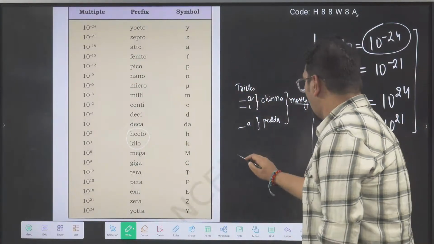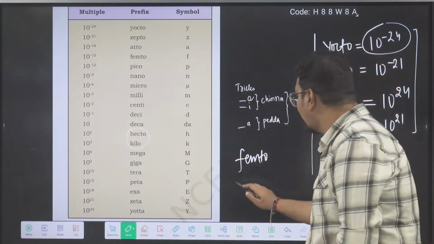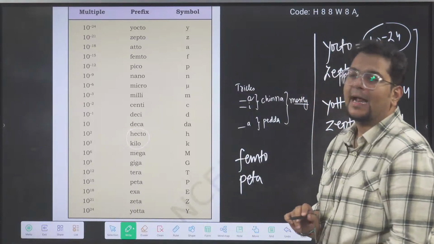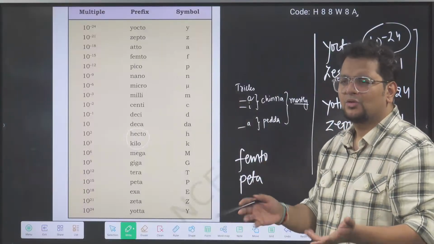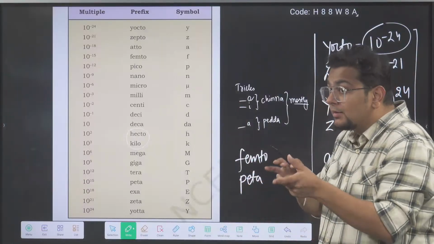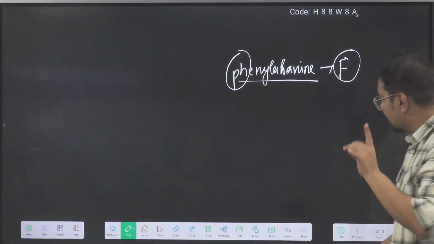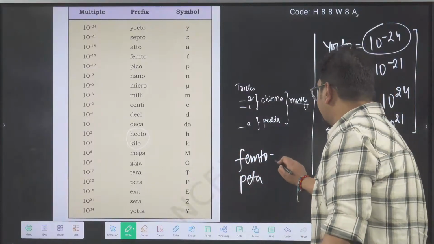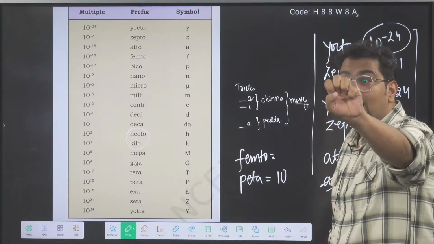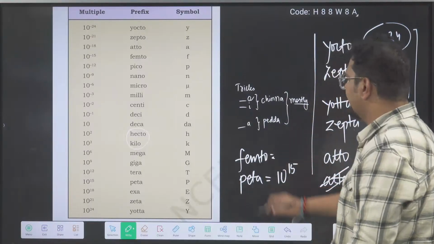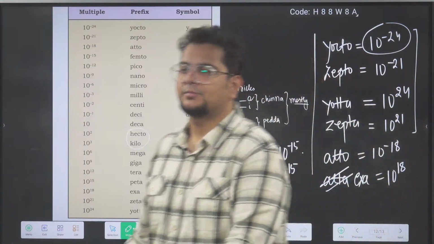Here femto, fer and per, peta. Sir, they could have said femta also. Some other names were given already to femta, so they used peta. Femto, not only here, also phenylalanine in biomolecules, single letter code F. Similarly, femto, peta. Just like atto 8, peta 5. 10 power 15. For femto, 10 power minus 15.